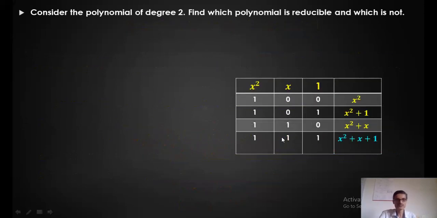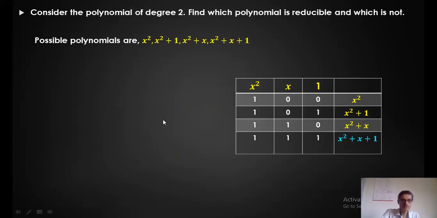Now just look at this. I consider polynomials with degree 2. We have to find out which polynomials are reducible and which are not. I have written this particular table to identify which polynomials are possible. So x square plus x plus 1, where x square should be there because I want degree 2. All the polynomials should have highest degree equal to 2. 0, 0, 0, 1, 1, 0, 1, 1. Convert those into polynomials. This is the way, right? So these are the polynomials possible.